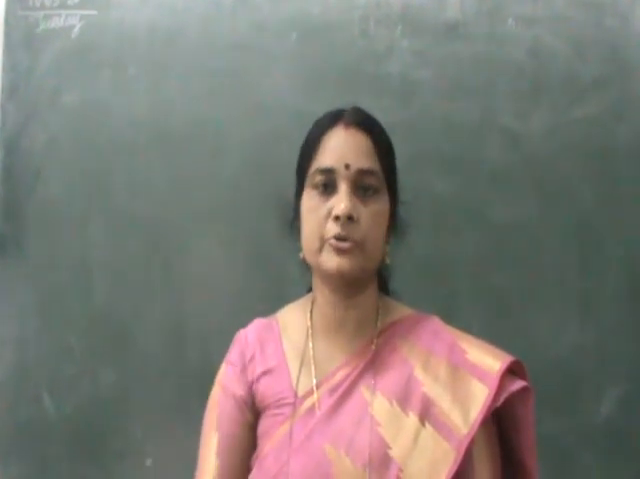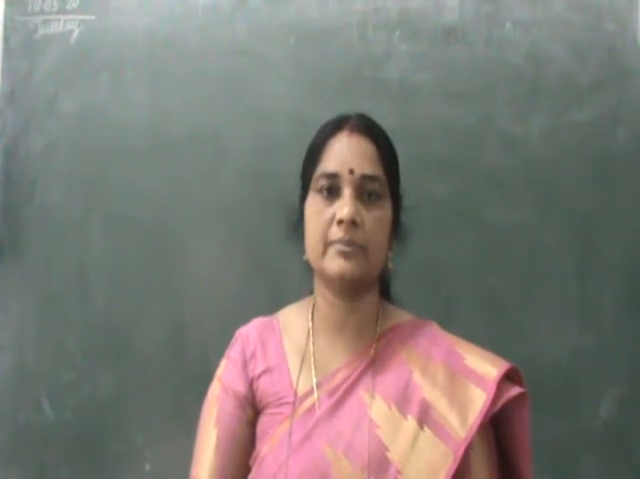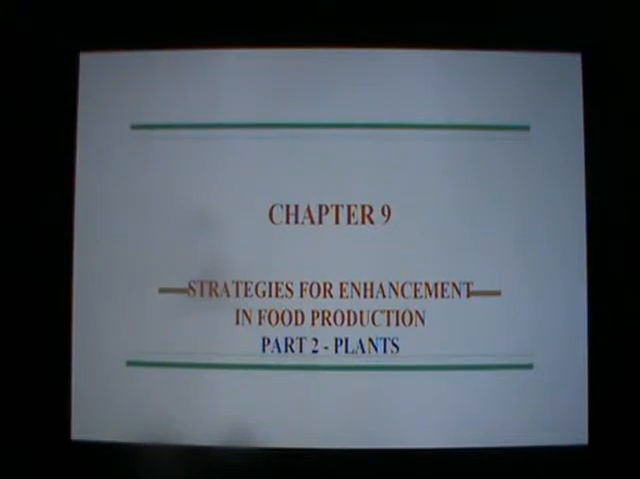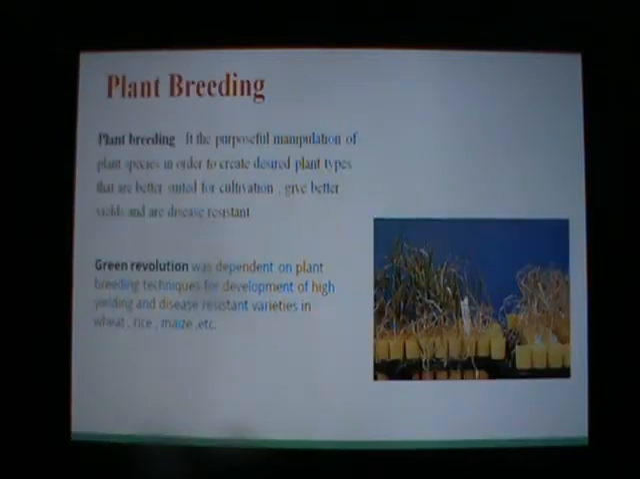So please look on to the slide. Let's continue with the second part of the chapter, right? So children, the second part of the chapter is strategies for enhancement in food production for the plants. The first is plant breeding.